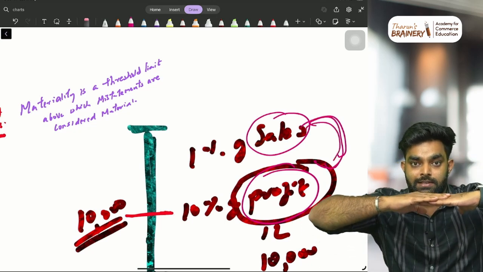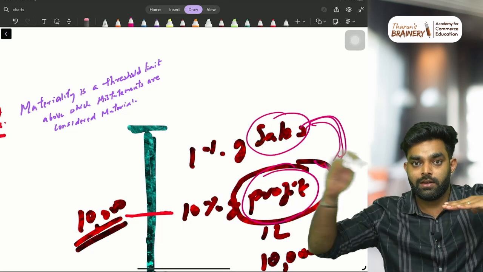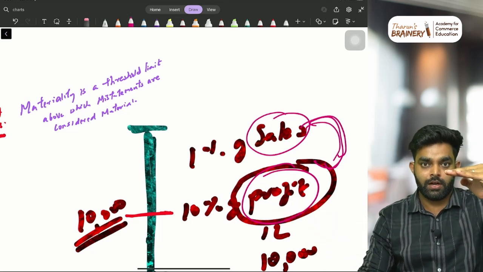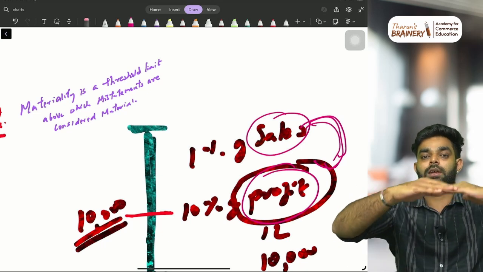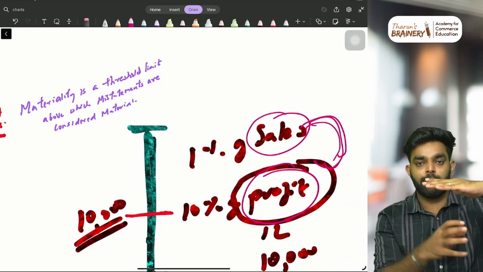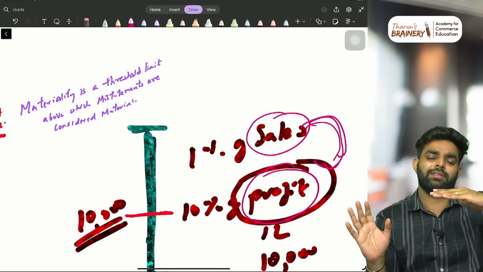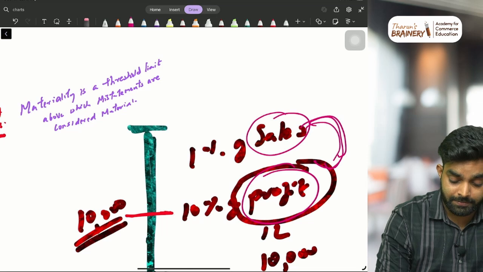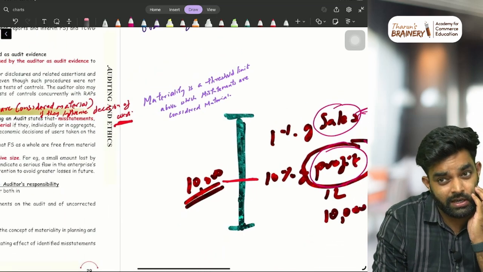Sales and profit are the base. So 10% of sales is what we keep as the materiality level. Okay, materiality understood. It is a level like 2,000 or 5,000 rupees. All the errors or fraud below that, leave it. Above that, we'll check.